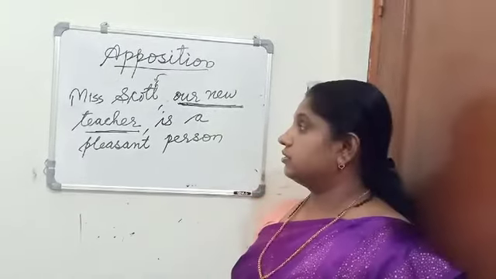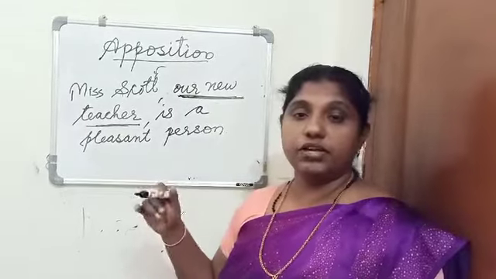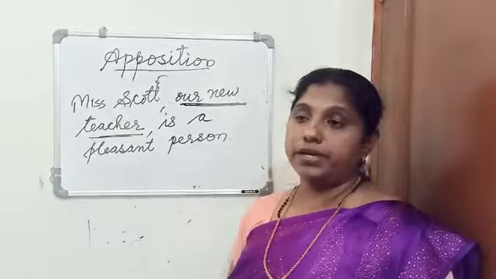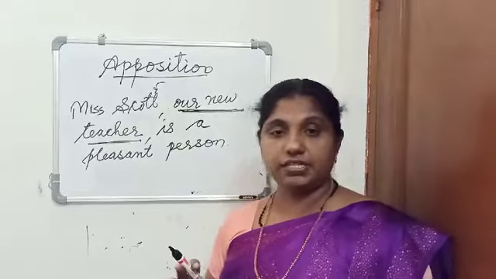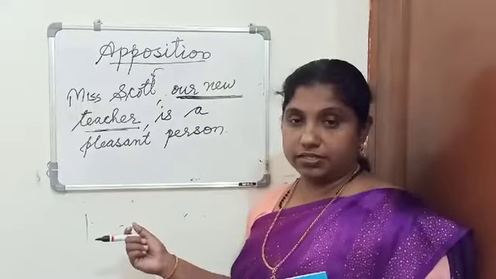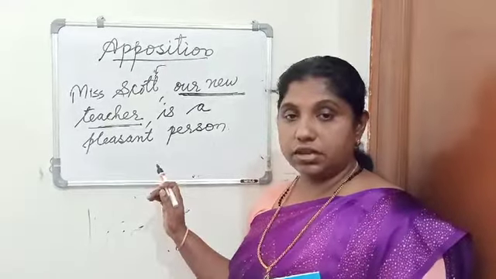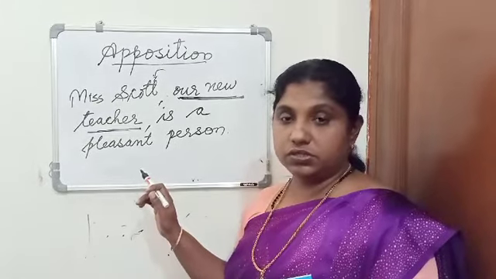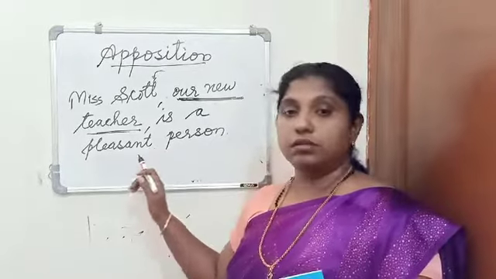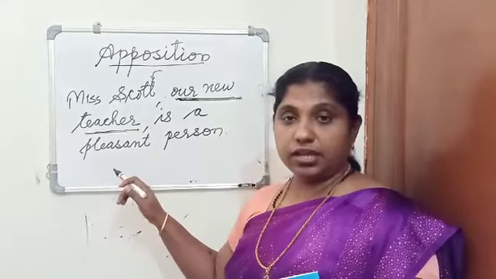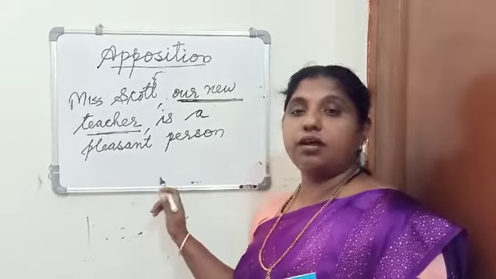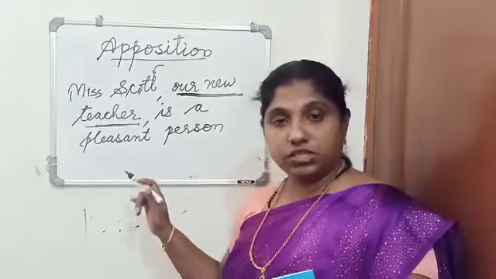Then next we have seen case. What is case? Case shows the relation of a noun to other words in the sentence. Four principal cases we have seen: subjective case, objective case, possessive case and vocative case. Next we have seen apposition. Nouns can be used in apposition. If a noun is followed by another noun to explain the first noun, we can say the second noun is in apposition to the first one.